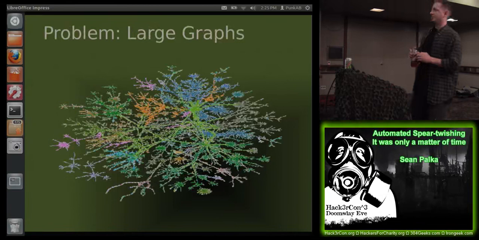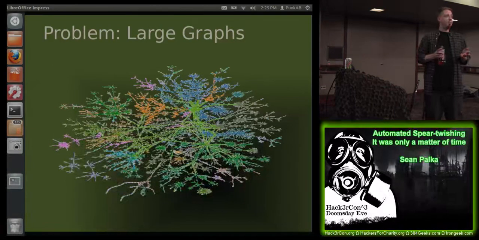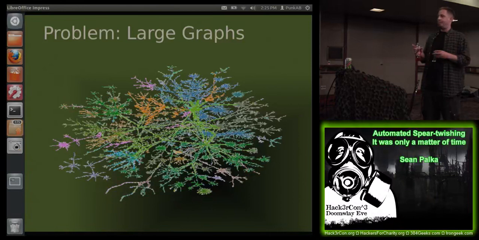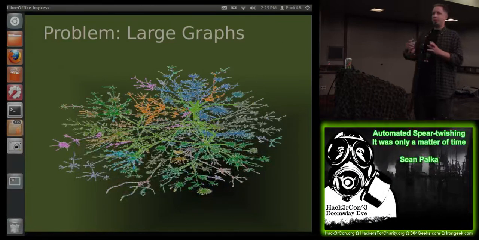And the problem we have is large graphs. Some of you may have used Maltego before. Excellent tool. When you start using Maltego to map this sort of relationship, you end up with the same kind of problem where it's just really tough to figure out what Maltego is trying to tell you. So you end up having to build all these complex filters. What I wanted to do was build it from a more sparse graph and build it up as needed.